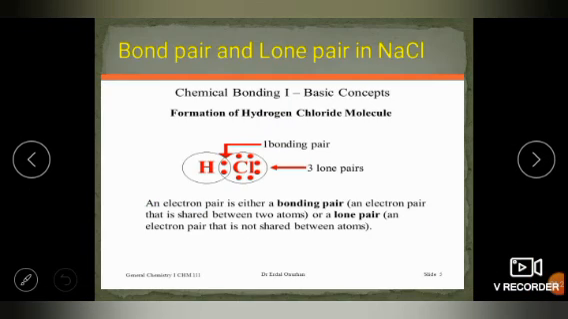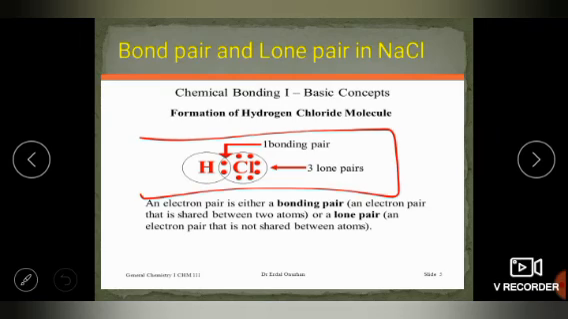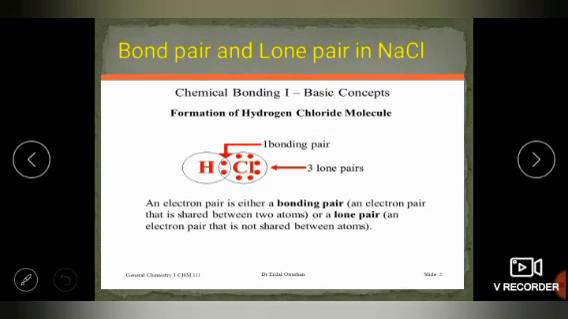Now the last thing is we will discuss bond pair and lone pair with the help of HCl. You can see here, dear students, hydrogen can give 1 electron, chlorine has 7 electrons but wants 8, so chlorine will take 1 electron from hydrogen and form an octet. Chlorine forms the octet with 3 lone pairs, and 1 bond pair. An electron pair is either a bonding pair, which is shared, or a lone pair, which is not shared.